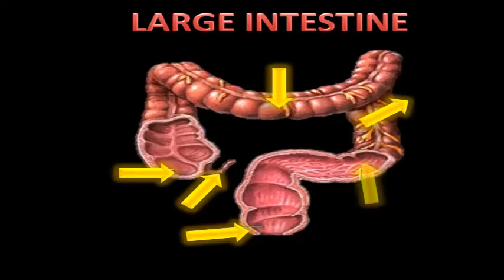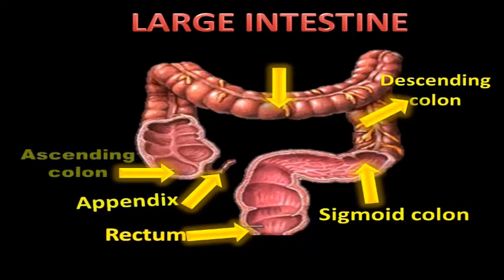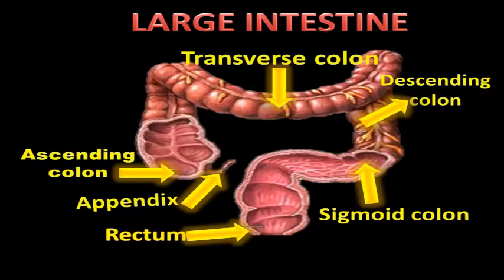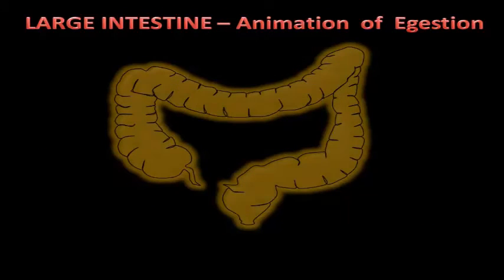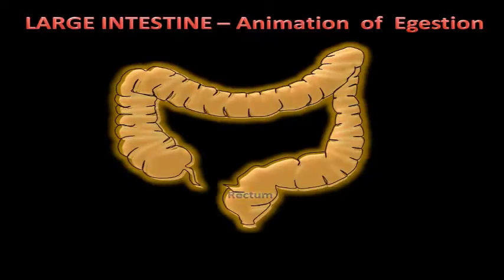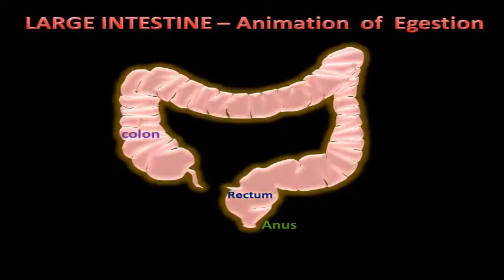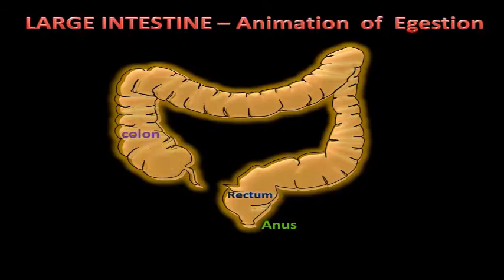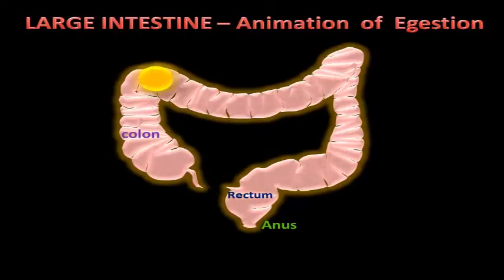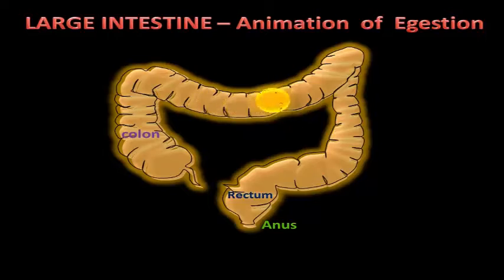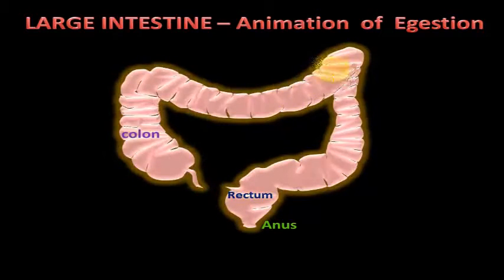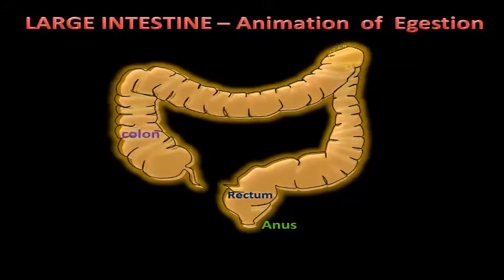This is the picture of a large intestine. Large intestine consists of colon, rectum and anus. It absorbs water from fecal matter. This is the animation of egestion. You can view the process of egestion in this animation. Egestion is the process of removal of fecal material from the large intestine through anus.